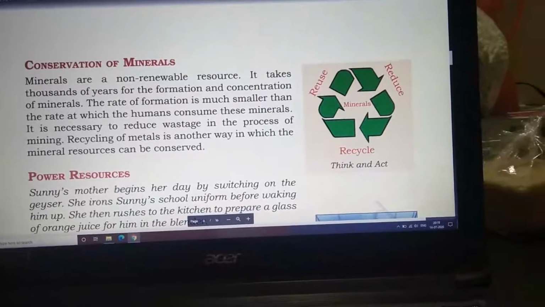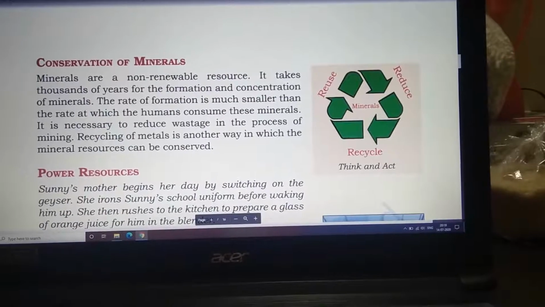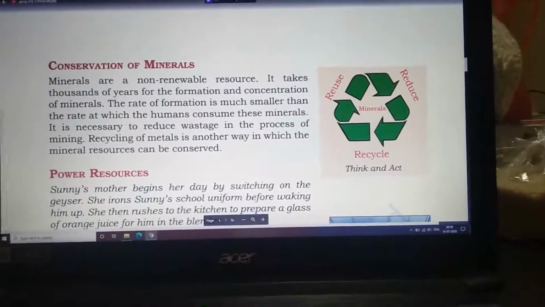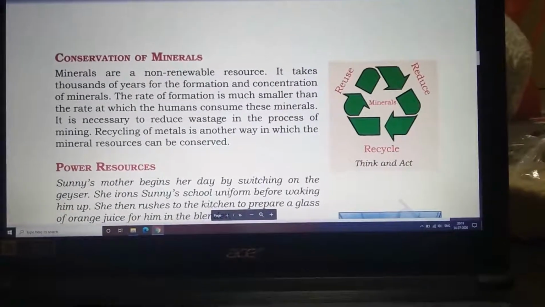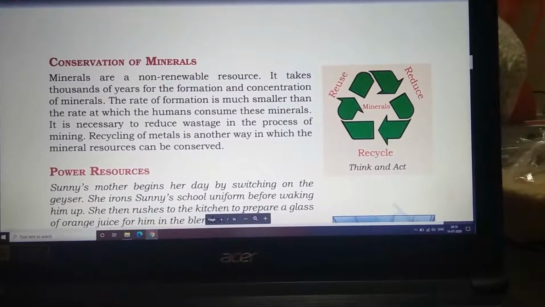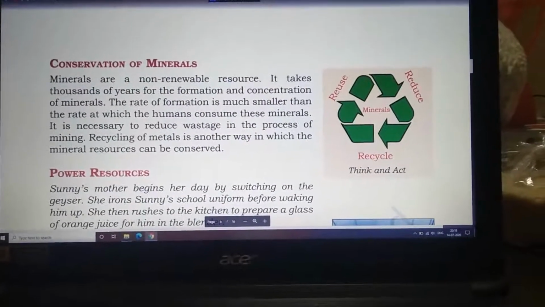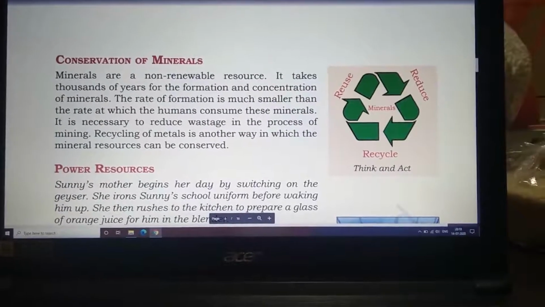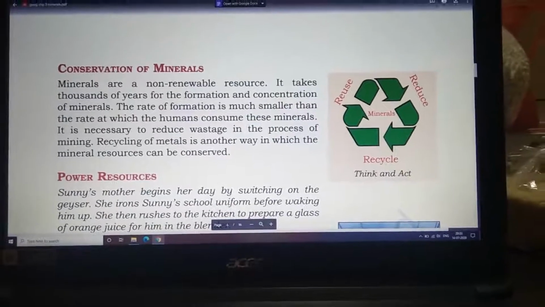It takes thousands of years for the formation and concentration of minerals. The rate of formation is much smaller than the rate at which humans consume these minerals. So the formation of these minerals takes thousands and thousands of years, and the rate at which it is formed is very slow compared to the consumption of human beings. We are consuming these minerals at a much faster rate than they are being produced.